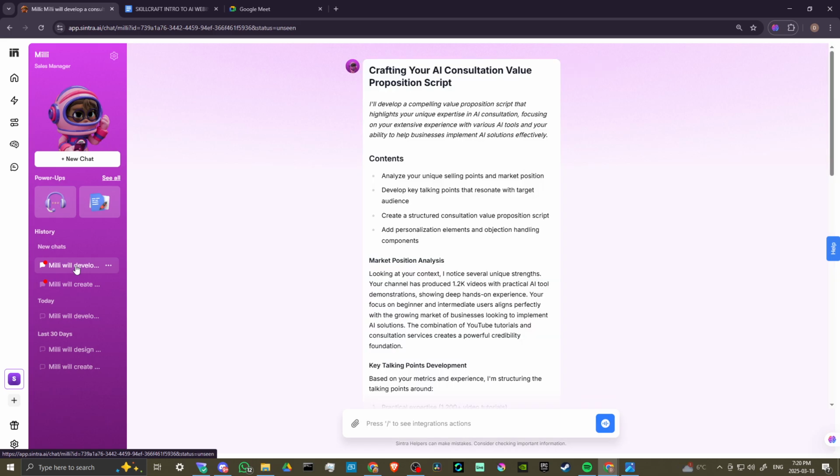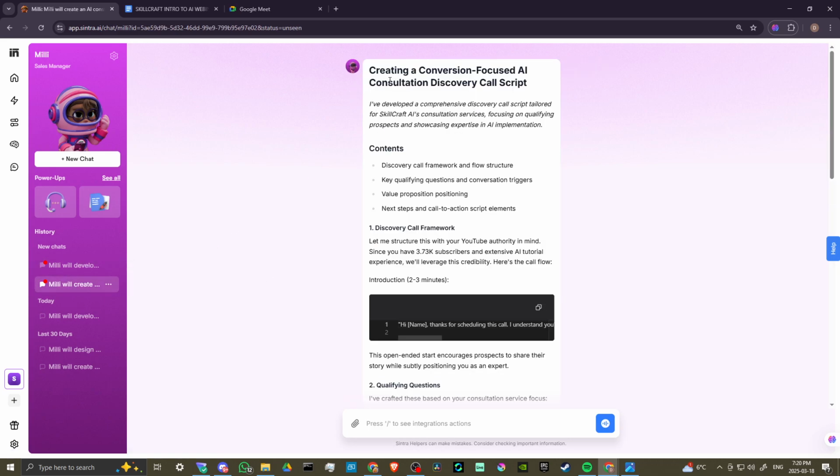Here we have a couple of other ideas: crafting your AI consultation value proposition script. We have creating a conversion-focused AI consultation discovery call script. So there's some really fantastic stuff here. I've developed a comprehensive discovery call script tailored for Skillcraft's AI consultation services, focusing on qualifying prospects and showcasing expertise in AI implementation. So that is something that we're focused on here. And the fact that we can have something like Millie at hand to help us out with that is really quite incredible. And let's just take a look here at some of the other options we can clue into.